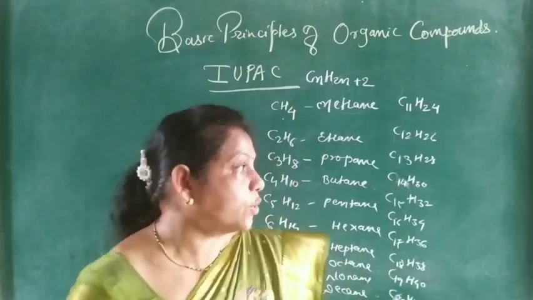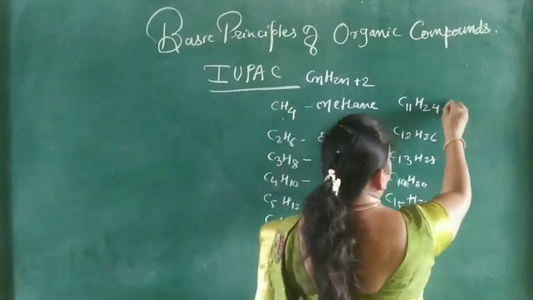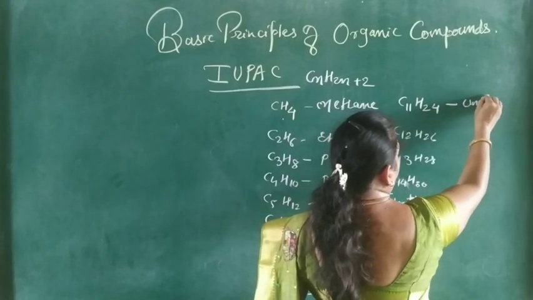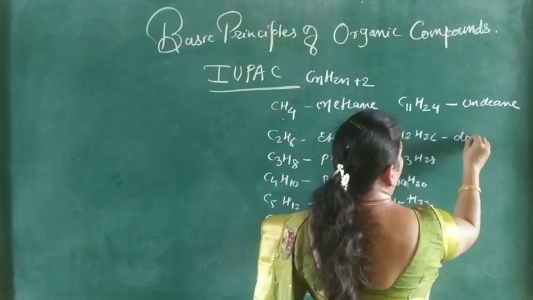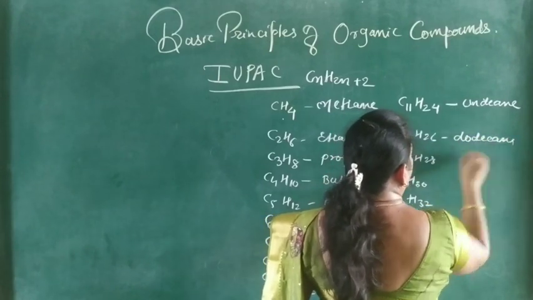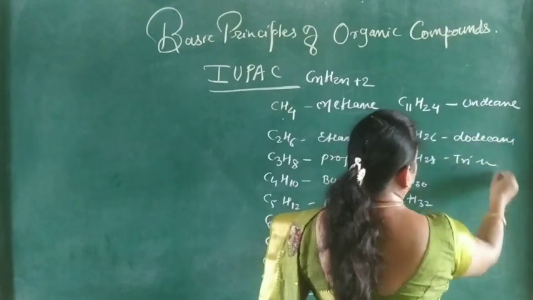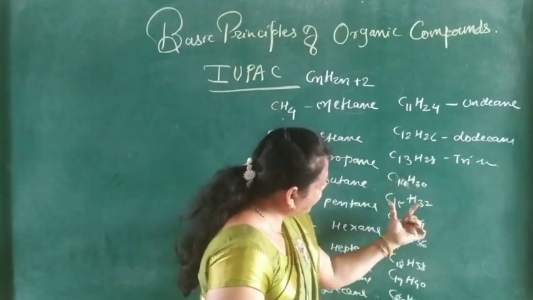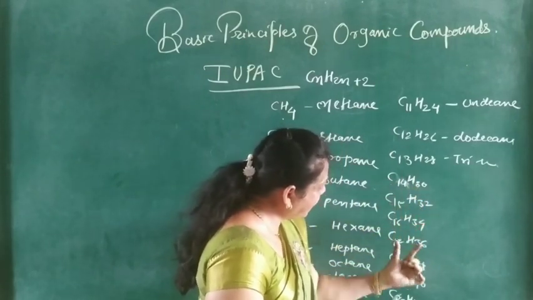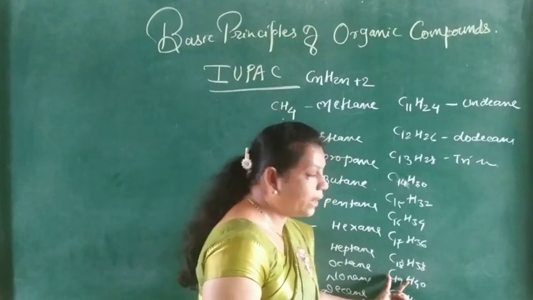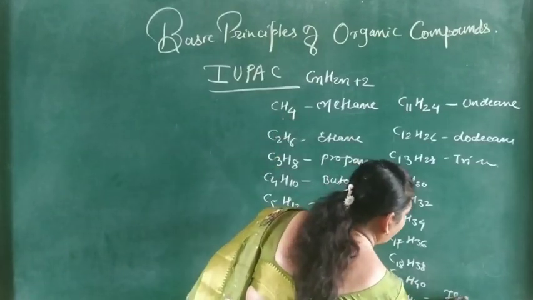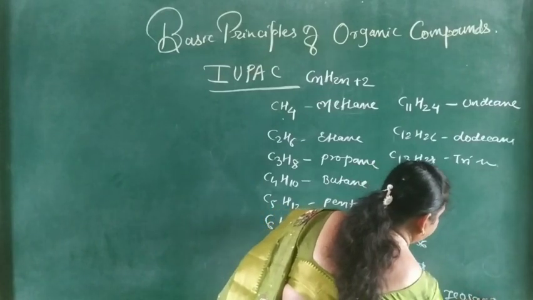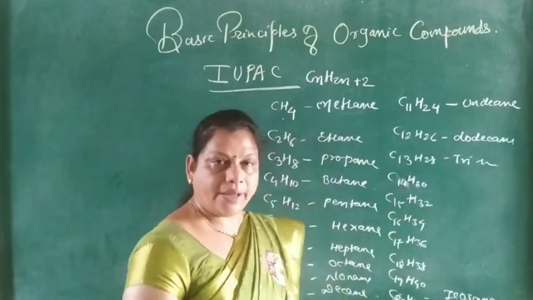So C11 is called undecane. Then this is dodecane, tridecane, tetradecane, pentadecane, hexadecane, heptadecane, octadecane, nonadecane, and the last one is called icosane.